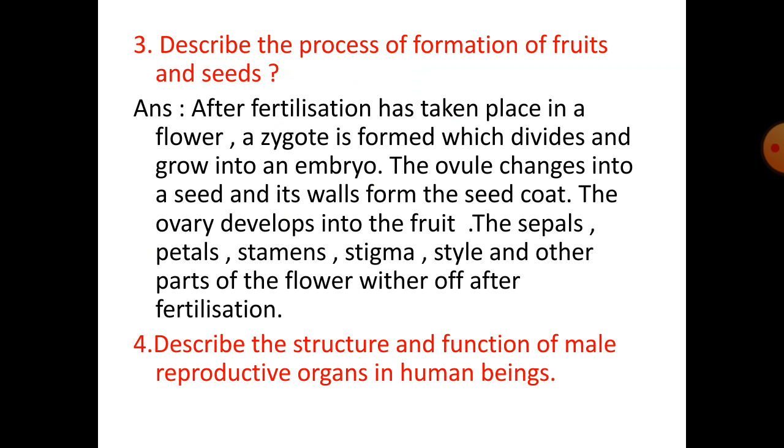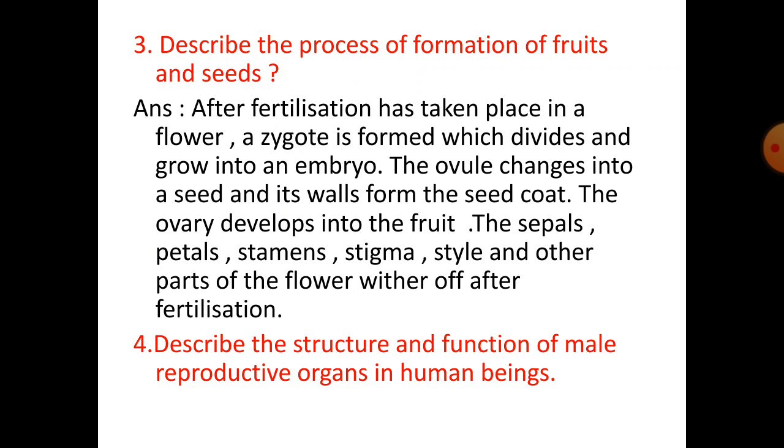Number 3, answer in detail. Describe the process of formation of fruits and seeds. After fertilization has taken place in a flower, a zygote is formed which divides and grows into an embryo. The ovule changes into a seed and its wall forms the seed coat. The ovary develops into the fruit. The sepals, petals, stem and stigma, style and other parts of the flower wither off after fertilization.